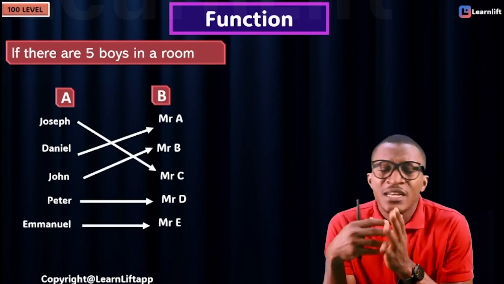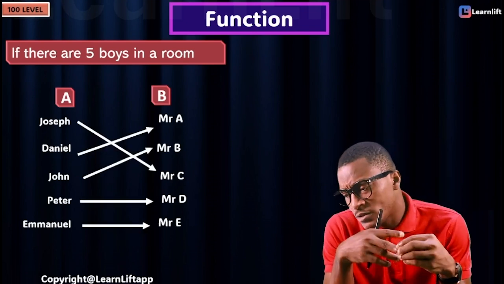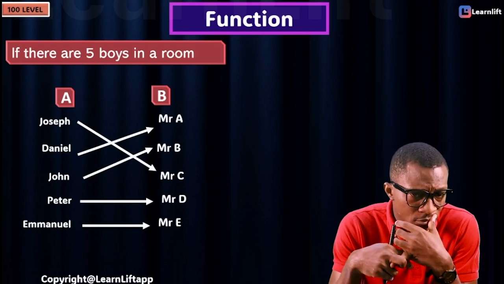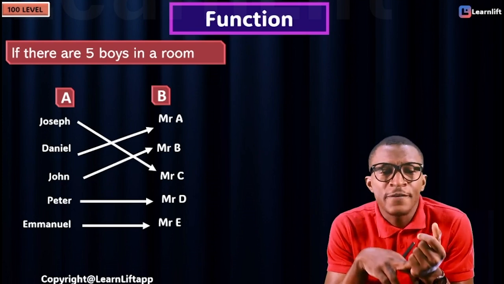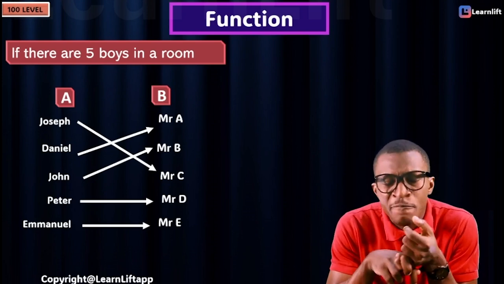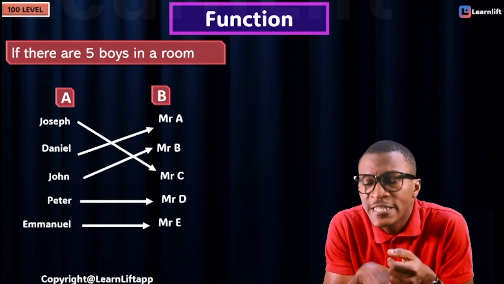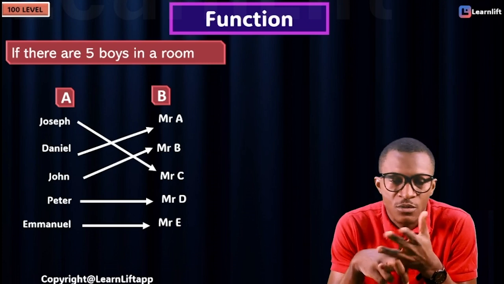Look at it. Who is the father of Joseph? The father of Joseph is Mr. C. Who is the father of Daniel? The father of Daniel is Mr. A. Who is the father of John? The father of John is Mr. B. Who is the father of Peter? The father of Peter is Mr. D. And who is the father of Emmanuel? Mr. E.